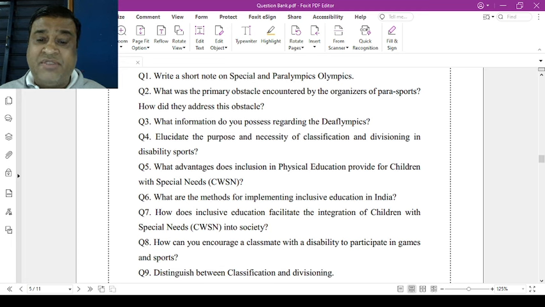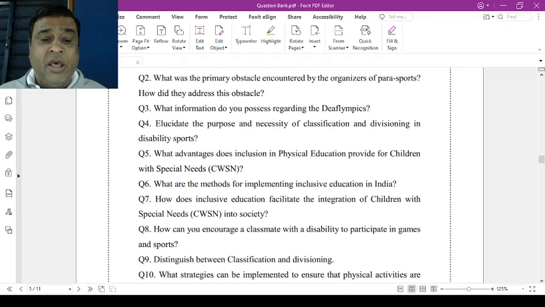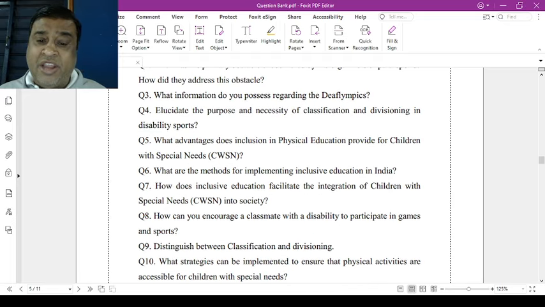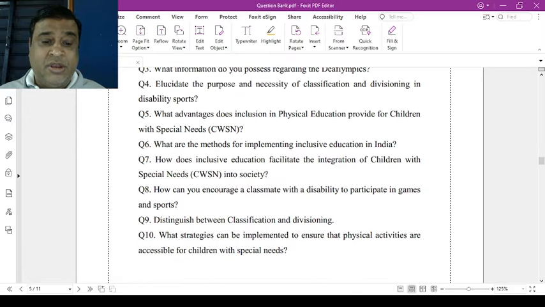How does inclusive education facilitate the integration of children with special needs into society? How can you encourage classmates with disability to participate in games and sports? Question number 9, distinguish between classification and divisioning. Question number 10, what strategies can be implemented to ensure physical activities are accessible for children with special needs? These are the very important questions in chapter number 4.